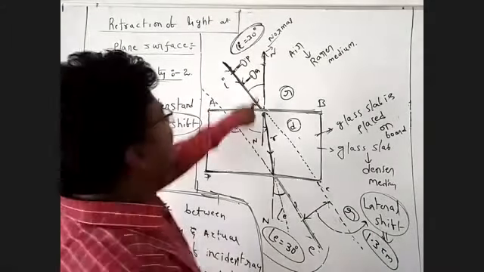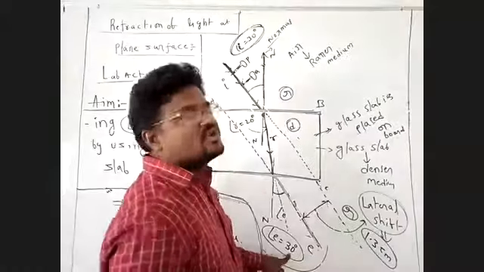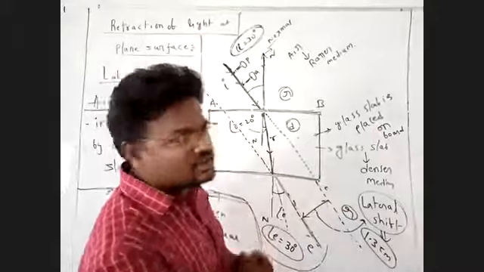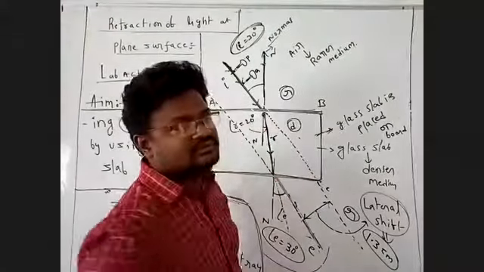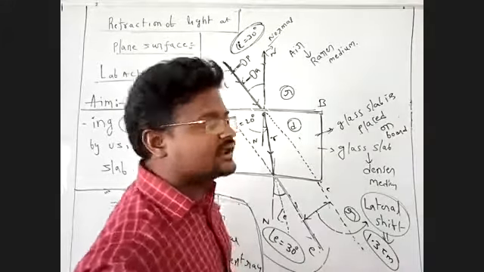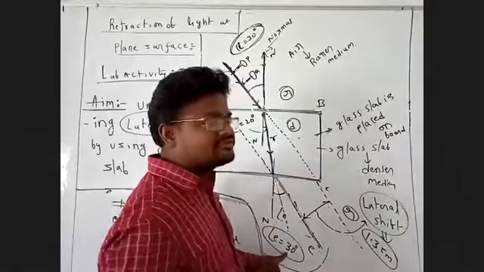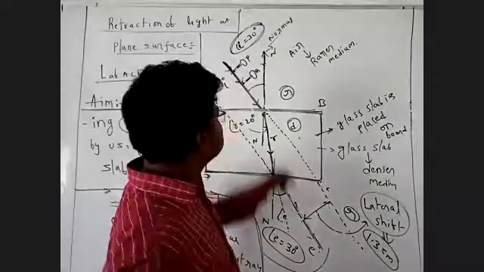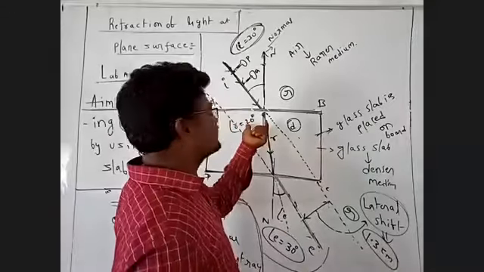Angle of incidence is equal to 30 degrees, and angle of emergence is also 30 degrees. What is the reason these two angles are equal? The AB line is parallel to the DC line, both are parallel. That's why angle of incidence is equal to angle of emergence. Here angle of incidence is 30 degrees, angle of emergence is 30 degrees, and angle of refraction is 20 degrees.